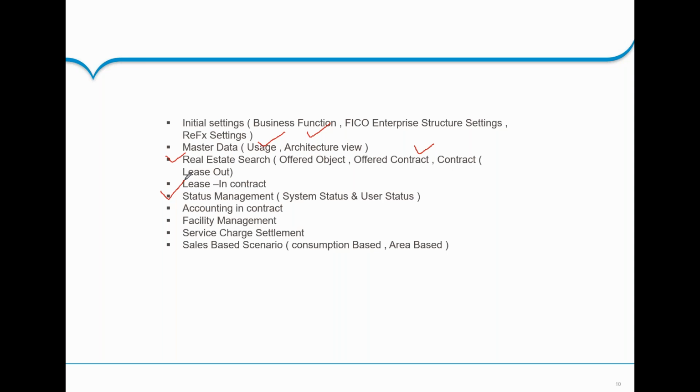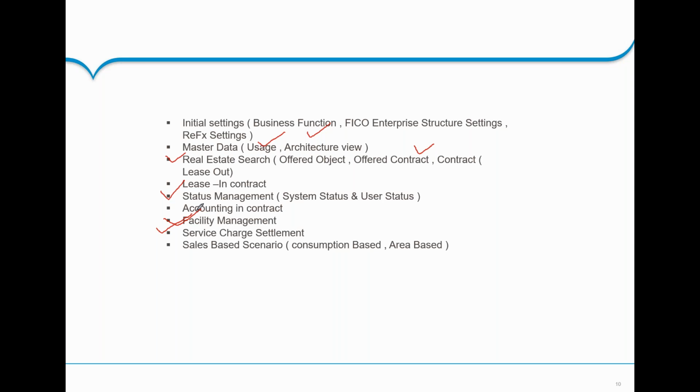Accounting and contract, where we do the accounting based on the scenarios, whether it is lease in, lease out, service charge settlement, sale based, whatever it is. Next is facility management, which is used to manage our facility from the maintenance perspective. Service charge settlement is where we charge for the services provided to my property. This may be your utility charges, or whatever facility you are providing. Based on that, you can ask for the service charges.